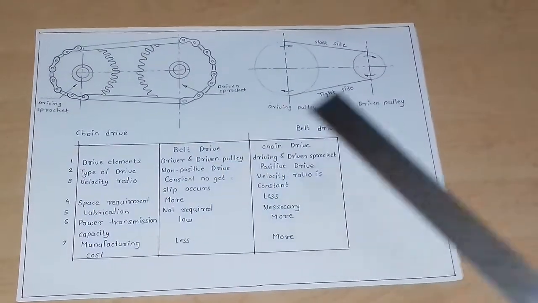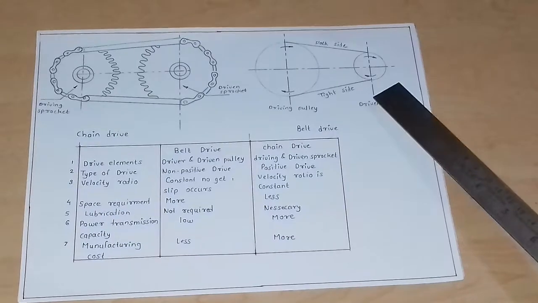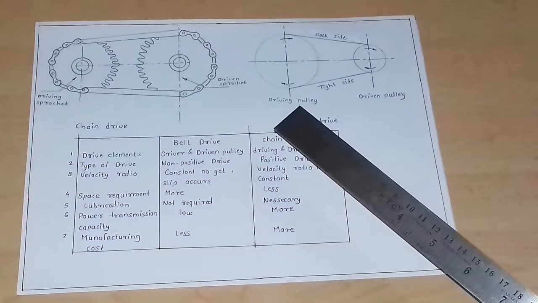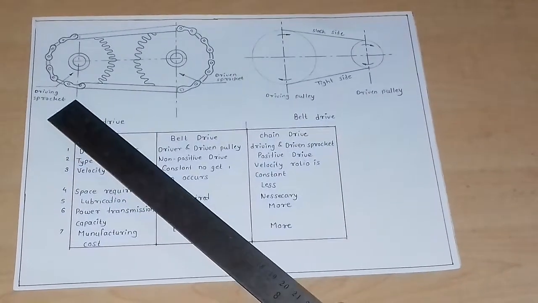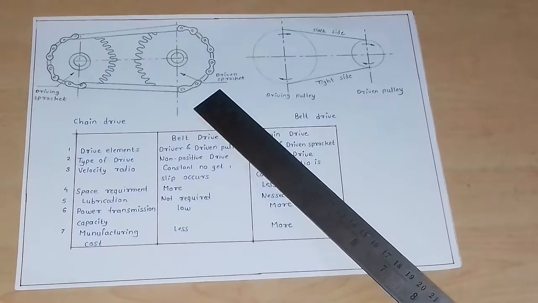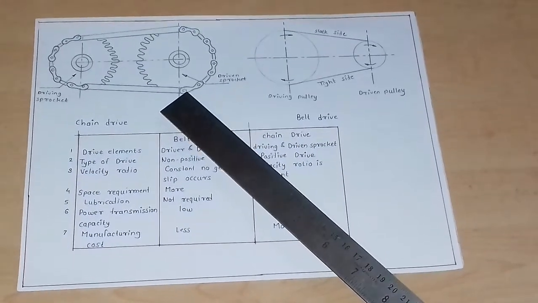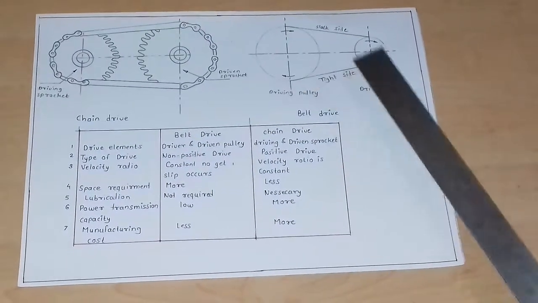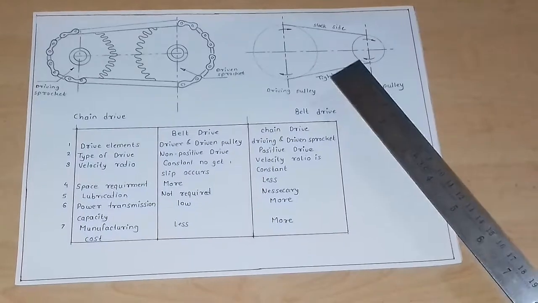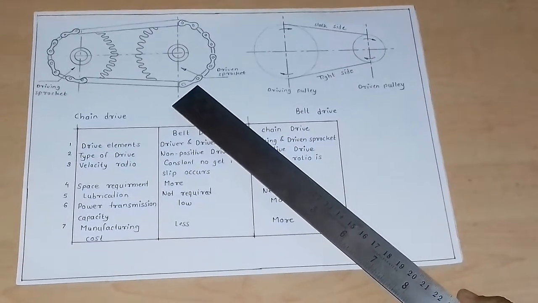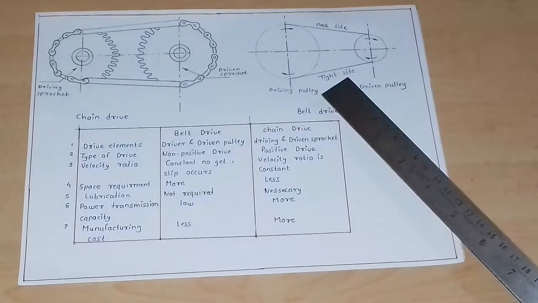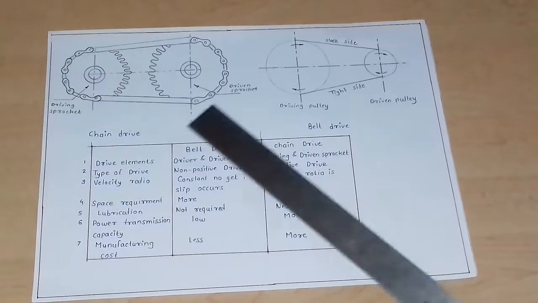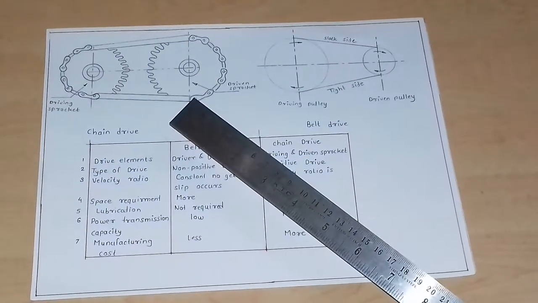Comparison between chain drive and belt drive. In belt drive, driving elements are driving pulley and driven pulley. In chain drive, driving elements are driving sprocket, driven sprocket and chain. Chain drive is a positive drive because slip is absent. Belt drive is a non-positive drive because in belt drive slip occurs. We get constant velocity ratio for chain drive. We do not get constant velocity ratio for belt drive. Space required for belt drive is more. Space required for chain drive is less.